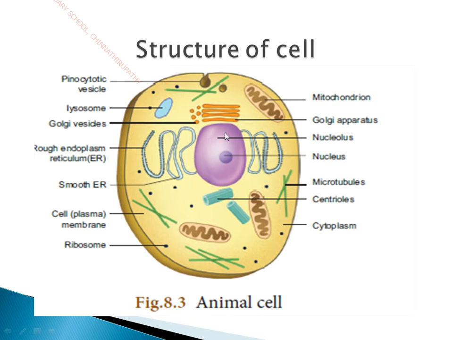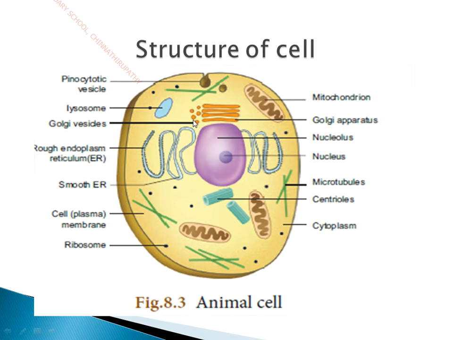So nucleus is the controlling part of a cell, and attached to the nucleus you can see the endoplasmic reticulum, and sometimes ribosomes are present over the surface of the endoplasmic reticulum. If the ribosomes are present, then it is called rough endoplasmic reticulum. If there are no ribosomes, then it is called smooth endoplasmic reticulum. The main function of ribosomes is protein synthesis, and it is also called the protein factory of the cell. So ribosomes present on the surface of the endoplasmic reticulum are mainly responsible for protein synthesis.